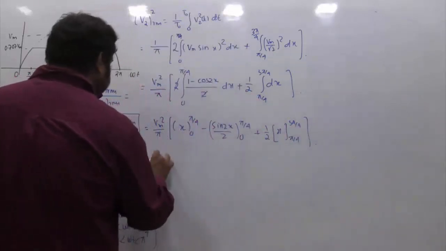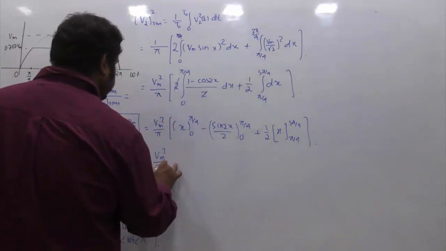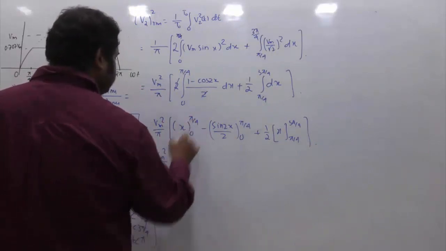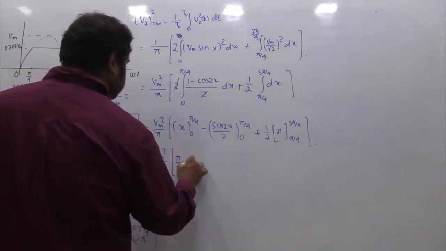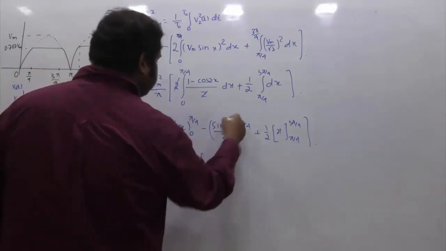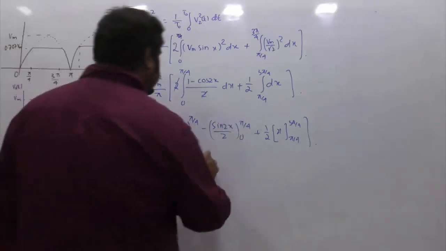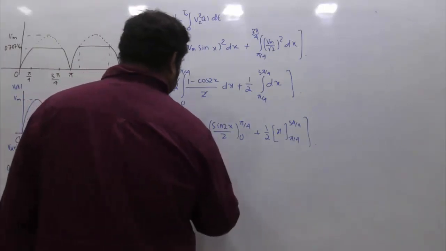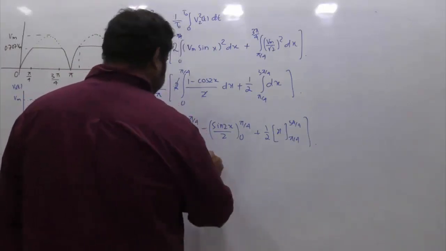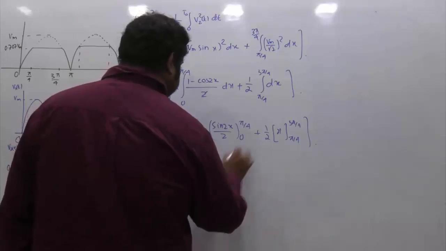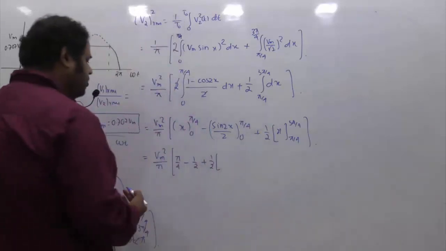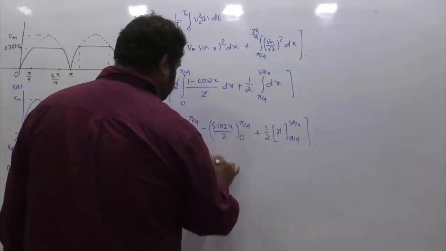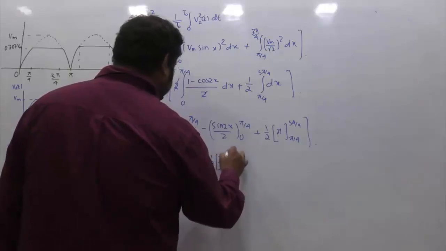Now if you simplify, this is Vm square divided by pi, and this is pi by 4 minus 0 is pi by 4, minus 1 by 2 into sine of 2 into pi by 4, sine pi by 2. Sine pi by 2 is 1, minus 0. So you will get only half. Plus this is half of 3 pi by 4 minus pi by 4, 2 pi by 4, which is pi by 2.